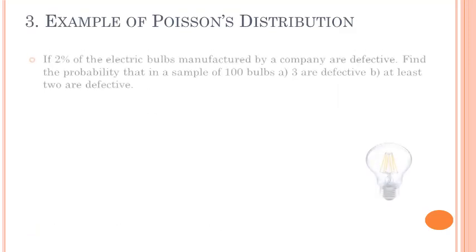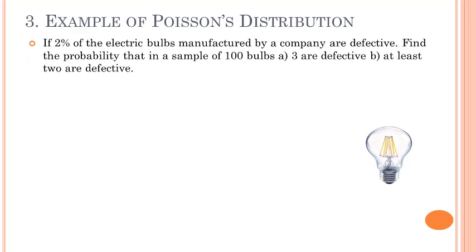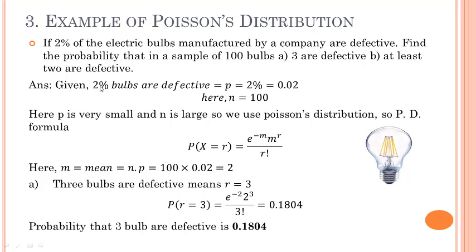Okay, let's see the example of a Poisson distribution. If 2% of electric bulbs manufactured by a company are defective, find the probability that in a sample of 100 bulbs, 3 are defective, and at least 2 are defective. So in such a case, we are given that 2% of bulbs are defective. That is, they gave the value of p as 2%, 0.02, and the sample is 100. That's why n is equal to 100. So here we can see the value of p is very small and the value of n is very high. That's why we apply the Poisson distribution here.